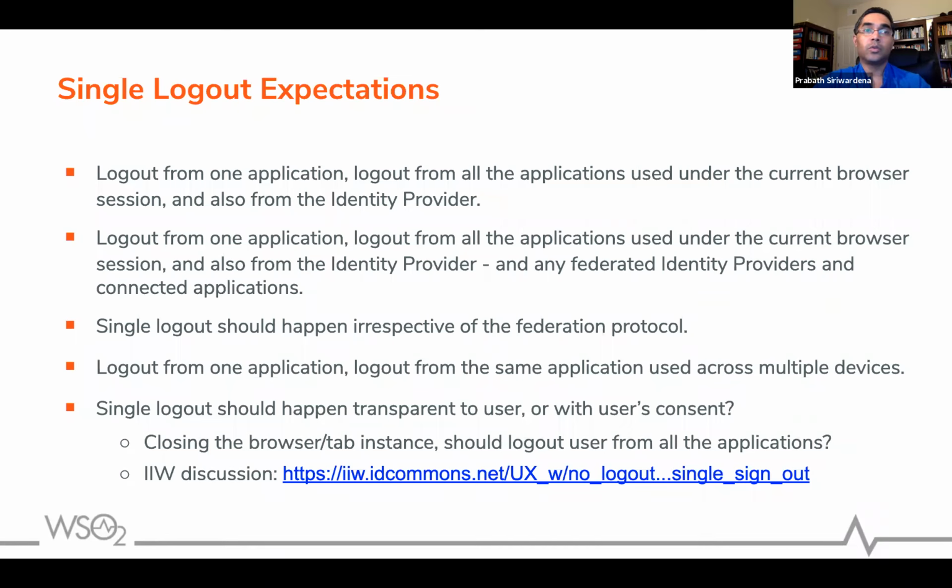First, let's have a look at the SAML 2.0 logout, how SAML 2.0 has implemented the logout protocol. I assume you have some understanding about how SAML 2.0 works at a high level, so I won't go into details. I expect that you have an understanding about OpenID Connect and how OAuth 2.0 works. In fact, we did a couple of meetups on OpenID Connect and OAuth 2.0. If you go to the YouTube channel of IAM4 Developers Meetup, you can find those videos as well.